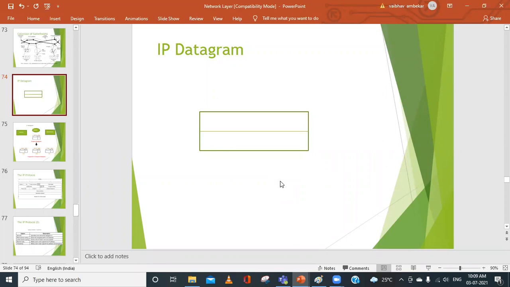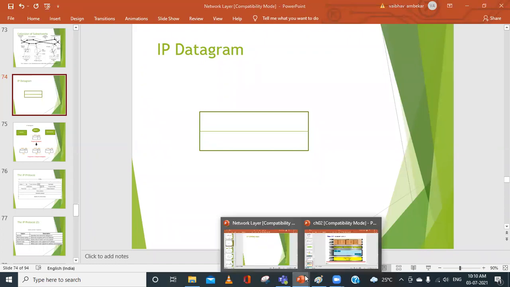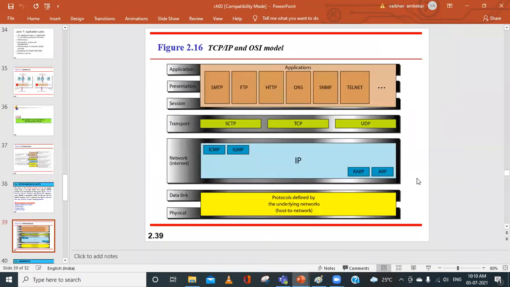A group of frames, okay, very good. Or we can consider it as a small unit of data. Do you agree with me? Yes. So what basically happens in the case of the internet? If you remember the TCP/IP model, we have 4 layers: application, transport, network, and host to network layer, where the data link layer and physical layer together are called the host to network layer.